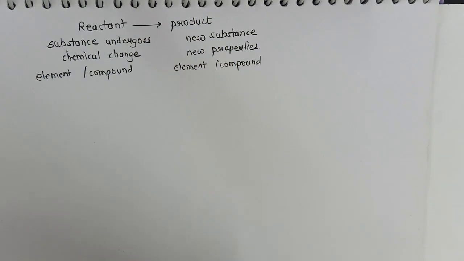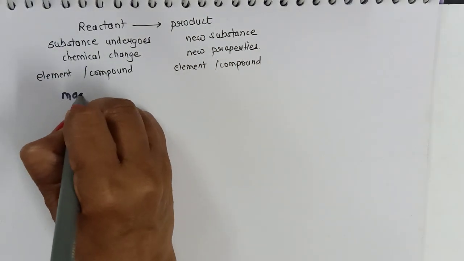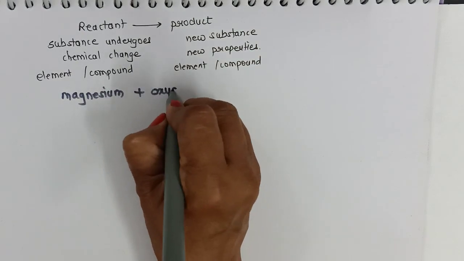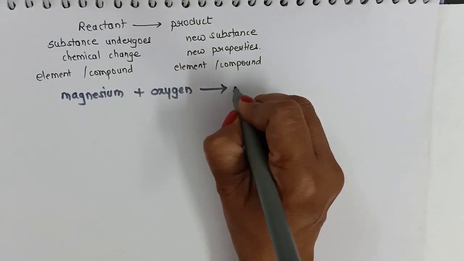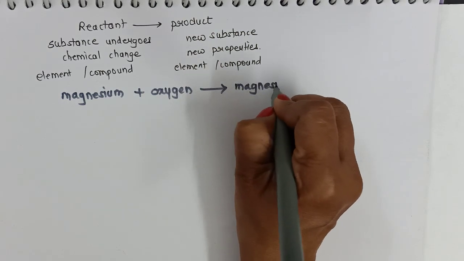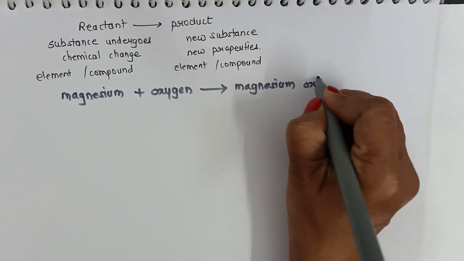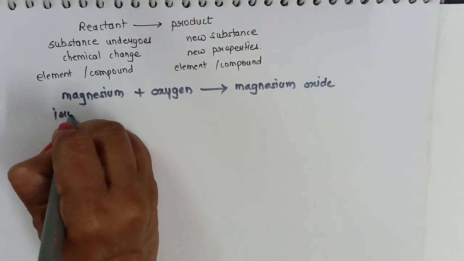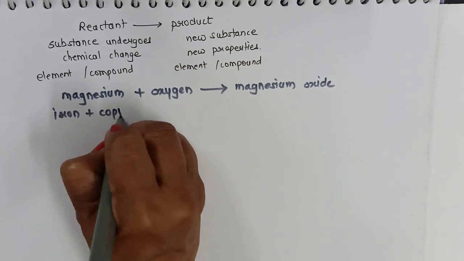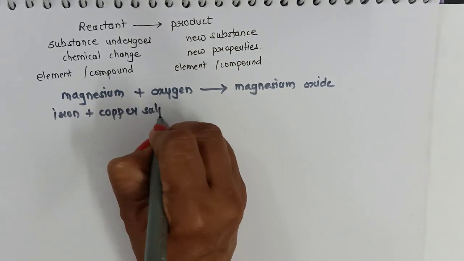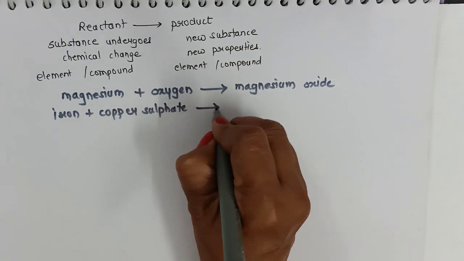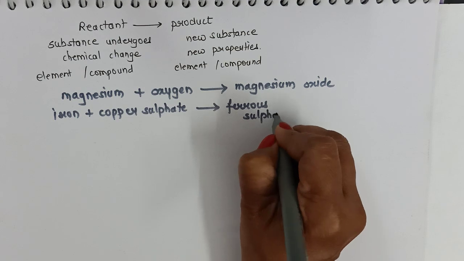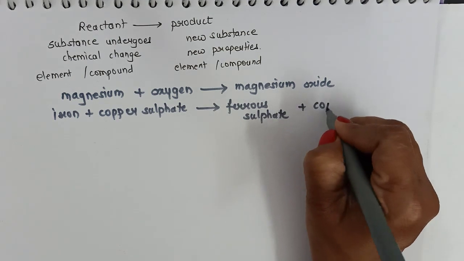For example, magnesium reacts with oxygen to give magnesium oxide. One more example, iron reacts with copper sulfate to give ferrous sulfate and copper.